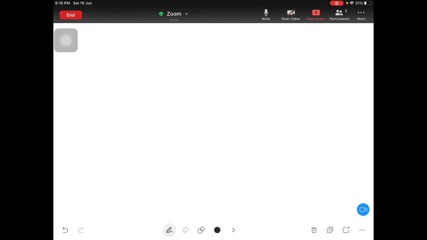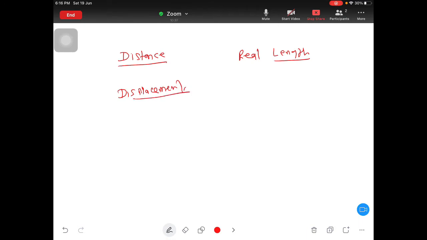So today's topic, we are going to understand what is called distance and what is called displacement. First we will understand what is called distance. There is something called real length, and in case of displacement, there is something called shortest length.